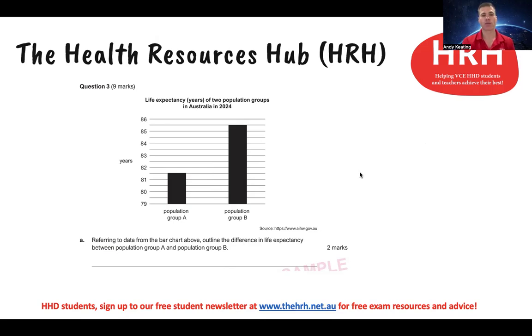Part A refers to data from the bar chart above: outline the difference in life expectancy between population group A and population group B. That's worth 2 marks. You'd look out for referring to data in any question in the exam, because that means you have to refer to numbers as part of your response. Looking at the bar chart, clearly population group B has a higher life expectancy than population group A, so that would form part of your response.